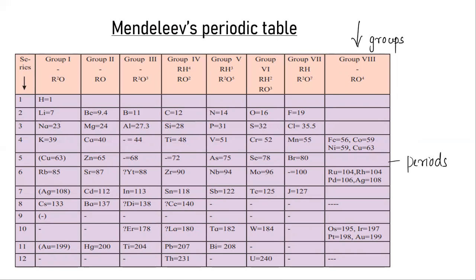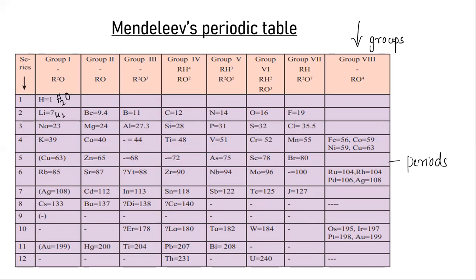These are the general formulas of oxides of elements belonging to that group. R means the corresponding element of this group, and O is their oxide. For example, hydrogen belongs to the first group, whose general formula is R2O, so the oxide of hydrogen we can write as H2O.